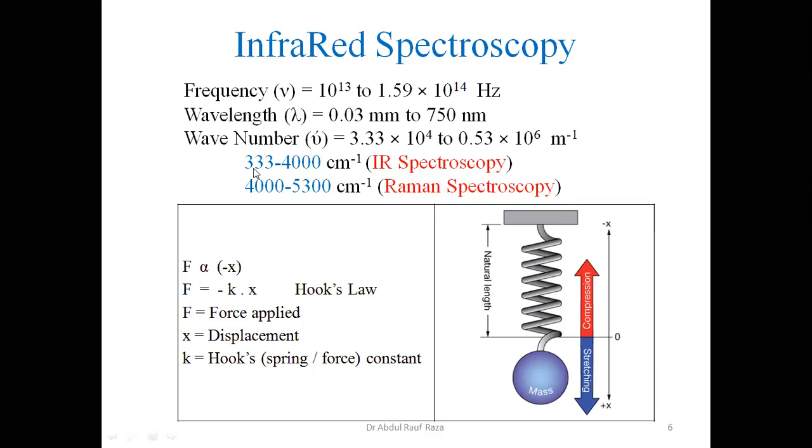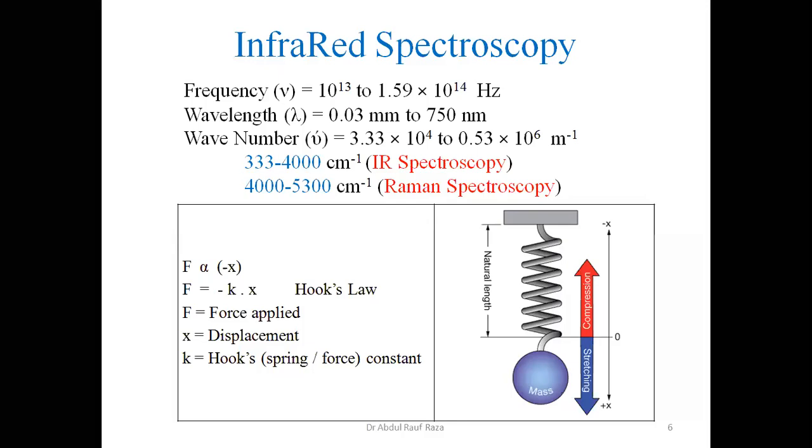So 4000 to 5300 per centimeter is the range where we report the overtones. Overtones mean the transition is not taking place between consecutive vibrational energy levels.